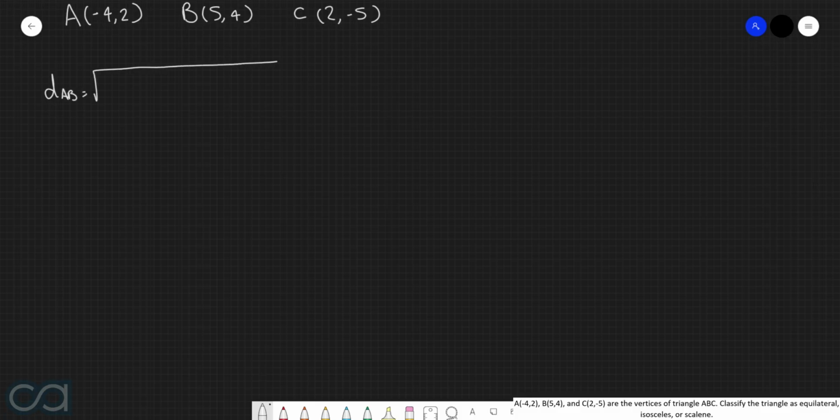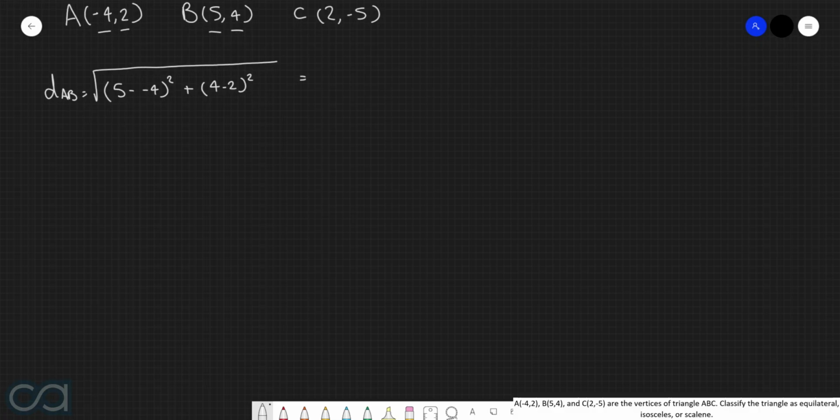We have point A, which is -4, 2. We have point B, which is 5, 4. And then we have point C, which is 2, -5. Let's start off with the distance between A and B, which will be equal to the square root of the difference in the x-coordinates, so we have 5 and -4 all squared, plus the difference in the y-coordinates, so 4 and 2 all squared.